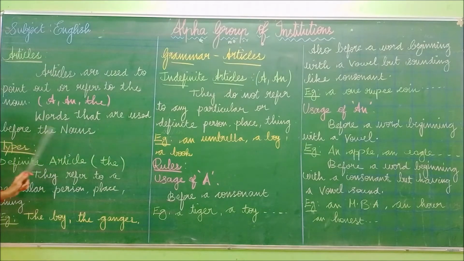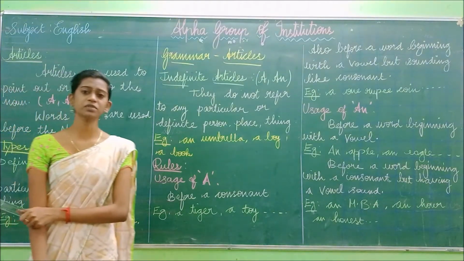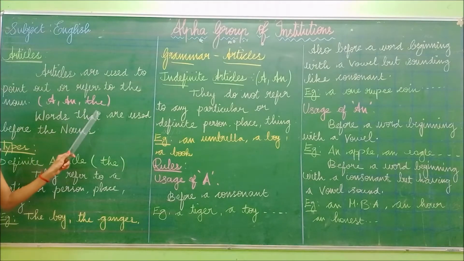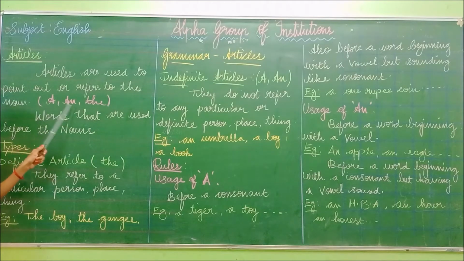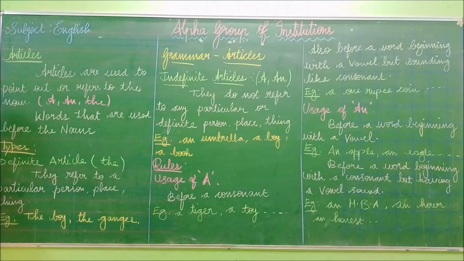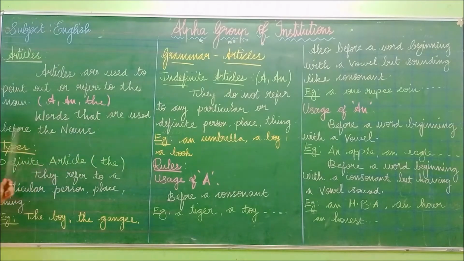Words that are used before the nouns. So this article comes before the noun. So what are the articles? A and the. Okay, so you have already known this. A and the. So articles are words used to point out or refer to the noun. So the articles are a and the, and they are words that are used before the noun.